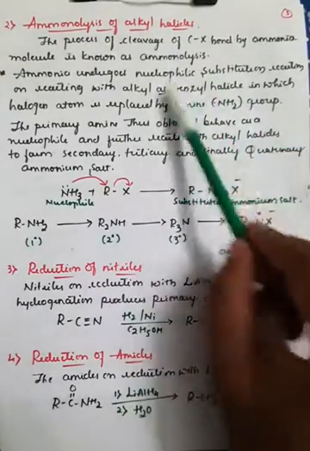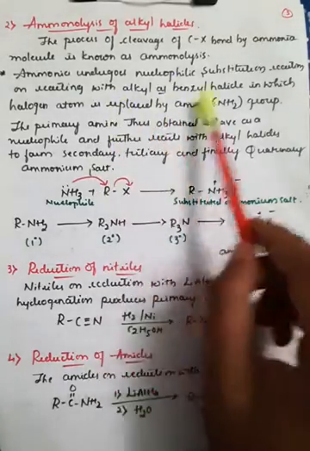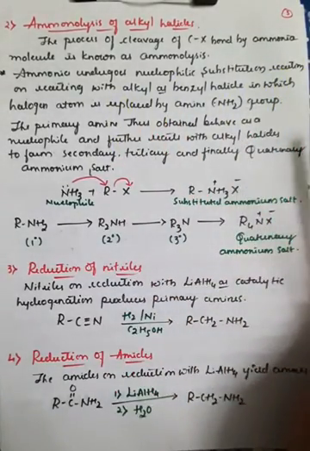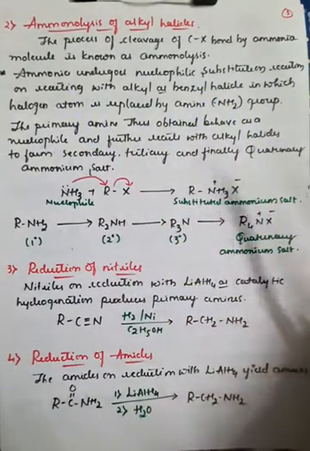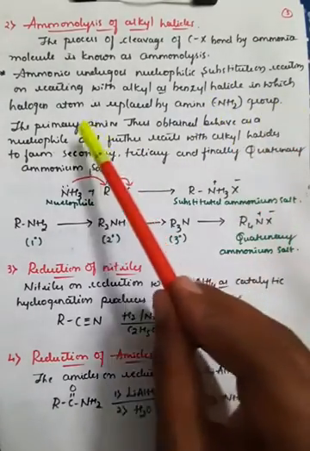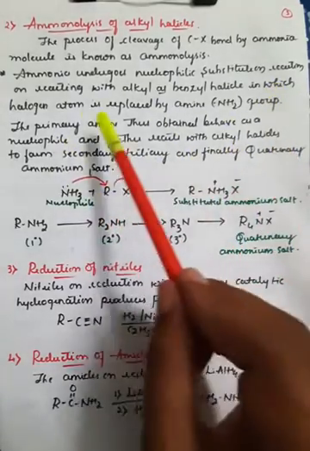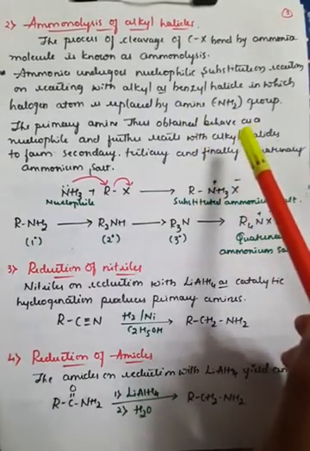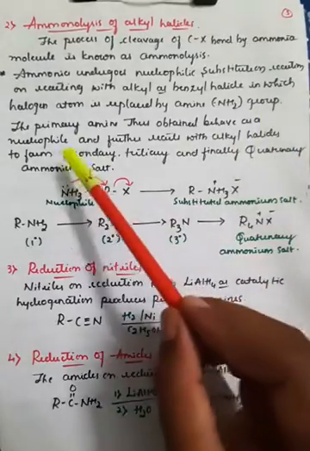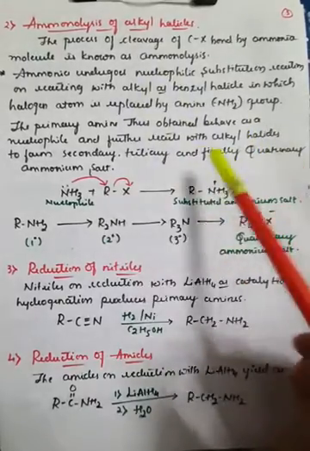Ammonia undergoes a nucleophilic substitution reaction, as we already saw in haloalkanes and haloarenes, SN1 and SN2, on reacting with alkyl or benzyl halide. The halogen atom is replaced by the amine, that is the NH2 group, and the primary amine thus obtained behaves as a nucleophile and further reacts with alkyl halide to form a secondary amine, and again with alkyl halide to become tertiary, and finally it converts into a quaternary ammonium salt.